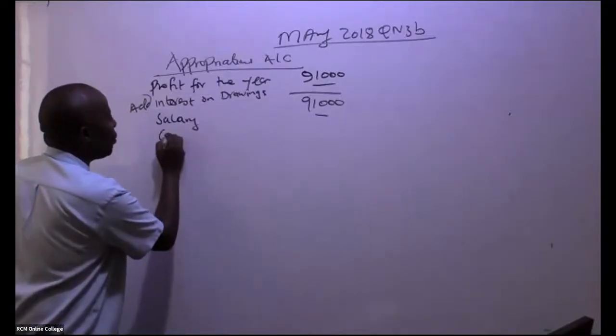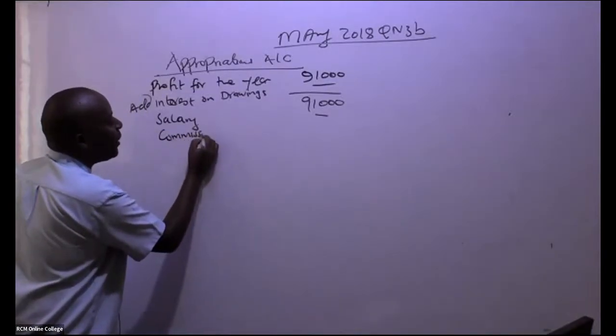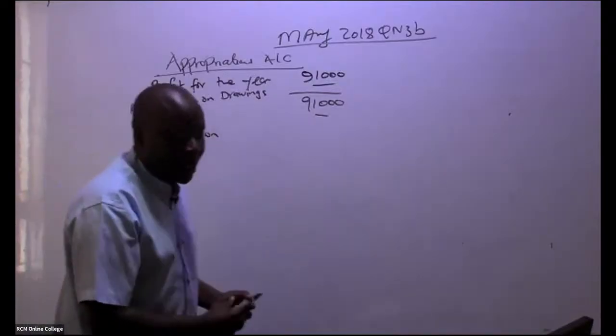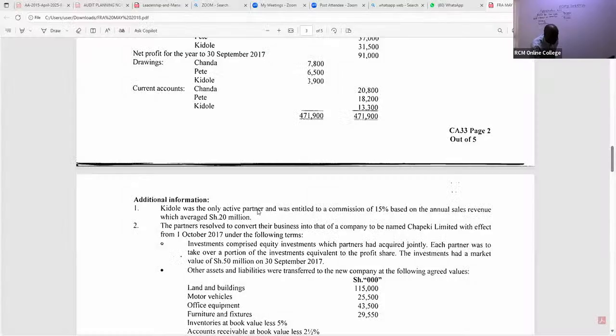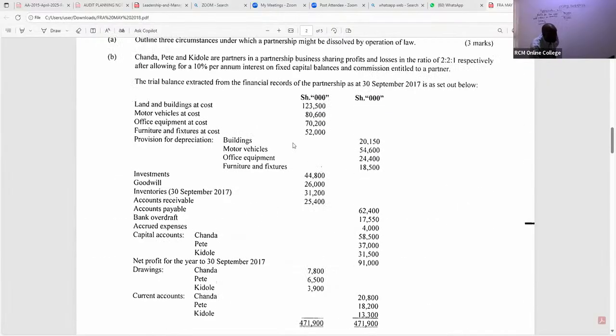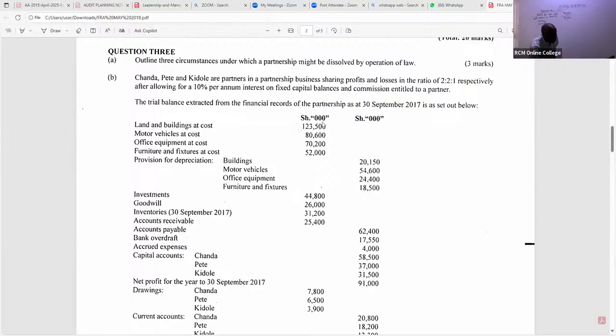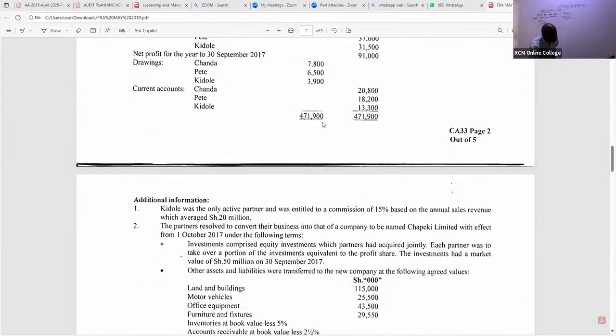We come to commission. Ladies and gentlemen, there is one person who is getting some commission. We are told here Kidole was the only active partner and was entitled to 15% based on the annual sales revenue, which is 20 million. But remember, our trial balance is in shillings thousands, so you must cut those zeros.